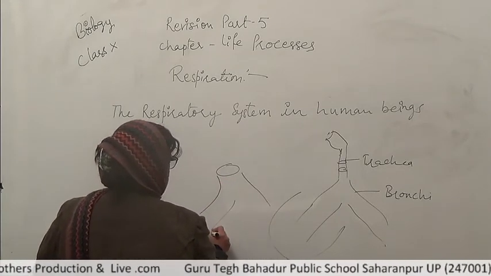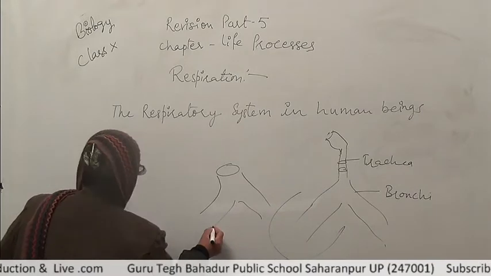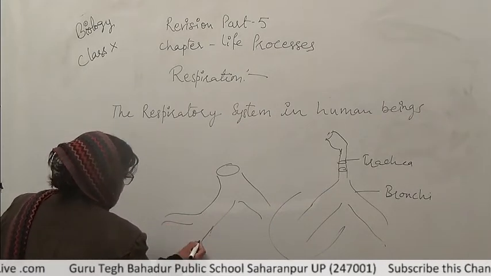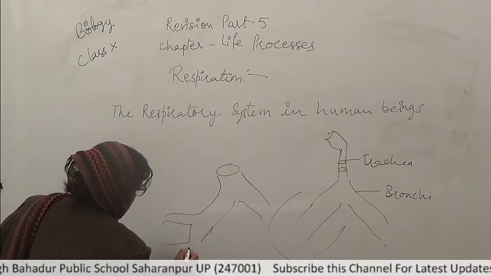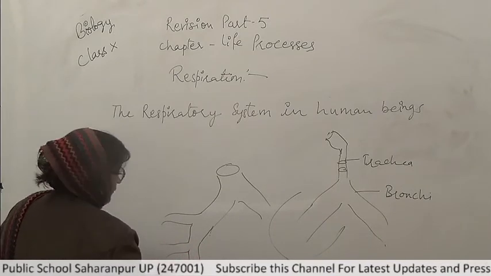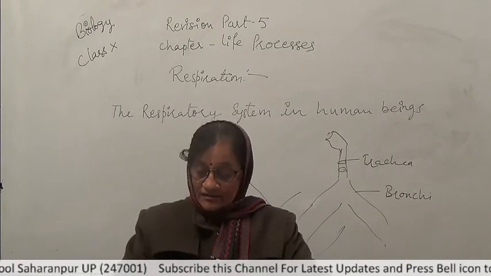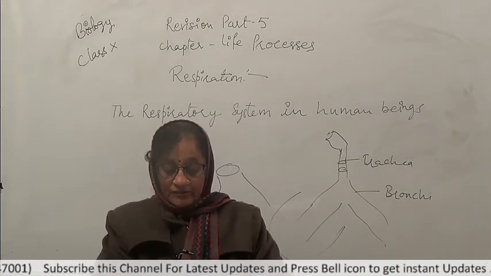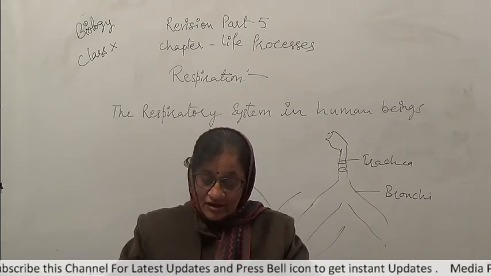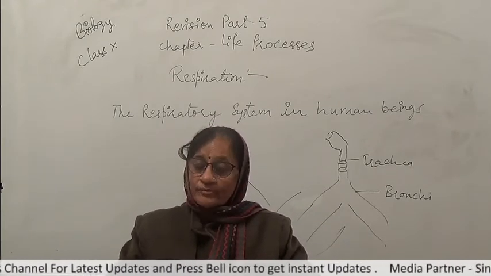Here it divides like that, and the part divides again, and these are called the bronchioles. Now, in the lungs, each bronchus branches out into smaller tubes called bronchioles.